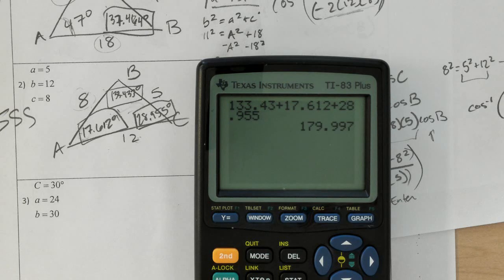That's because we're rounding, like 179.997. That's okay that those don't add to 180. Each of these was rounded correctly based on our result from the law of cosines. If we added the full decimals together, they would equal 180.